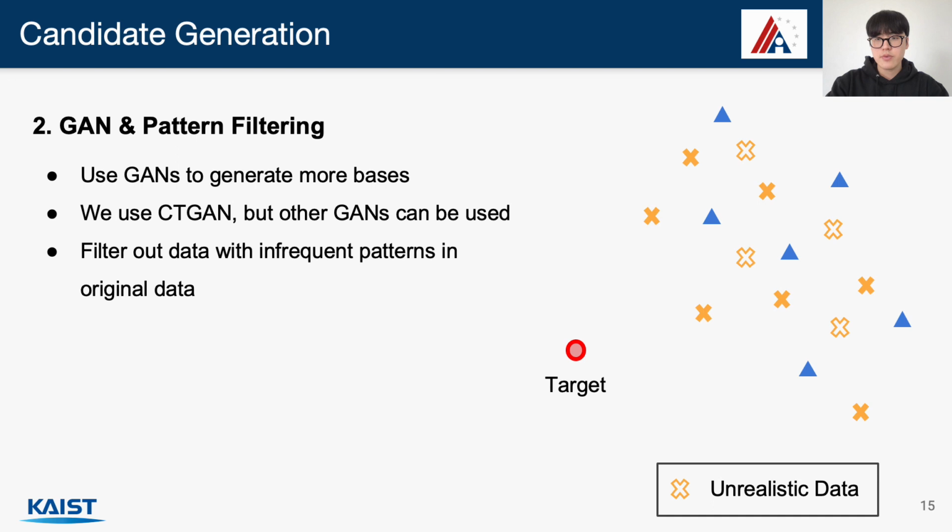Another technique we use to improve the candidate disinformation points is to generate more bases using GANs. In our work, we use a CT GAN for tabular data, but other GANs can be used as well. However, GANs are not perfect, and some of the generated bases may not be realistic, as we illustrated in the slide. So we also filter out generated points that contain infrequent patterns in original data.